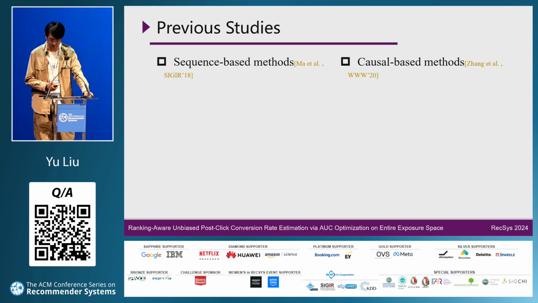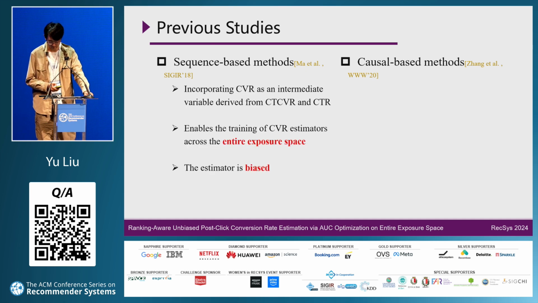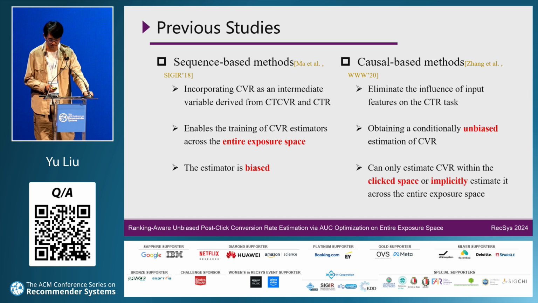Numerous researchers have made great efforts to address the data sparsity and selection bias challenges in CVR estimation. There are two mainstream methods, which we call sequence-based methods and causal-based methods. Sequence-based methods, such as ESMM, deal with data sparsity by treating CVR as an intermediate variable derived from CTCVR and CTR. So they can train the CVR estimator over the entire exposure space. However, this approach still suffers from bias.